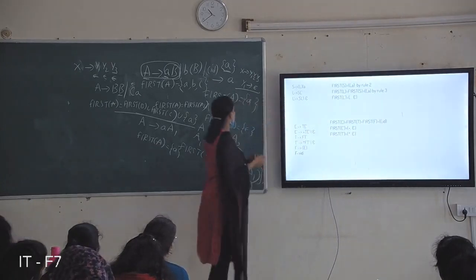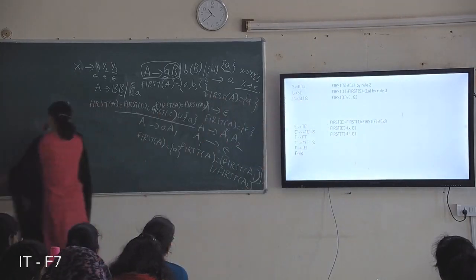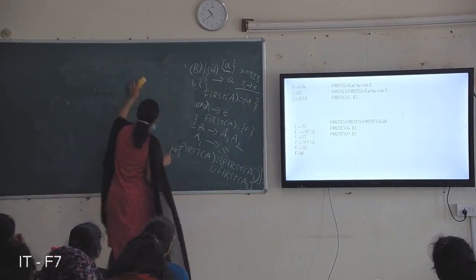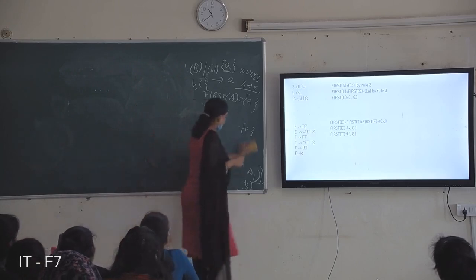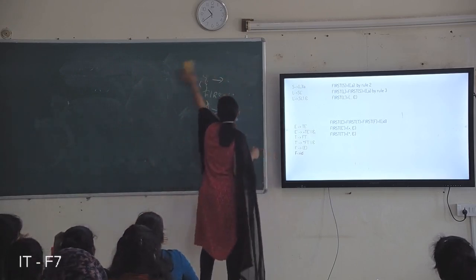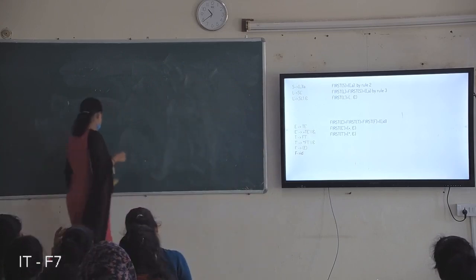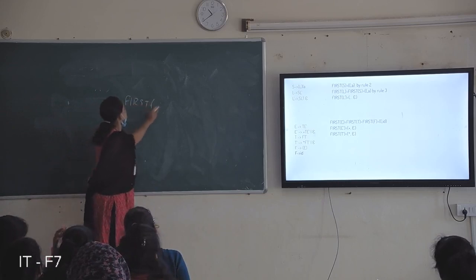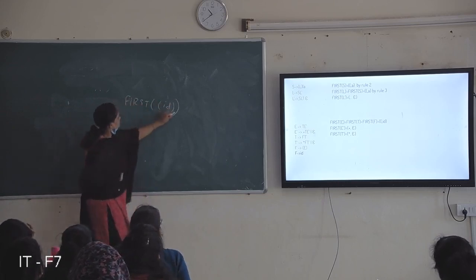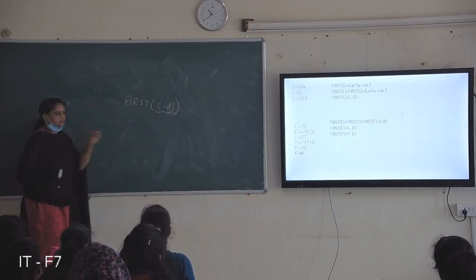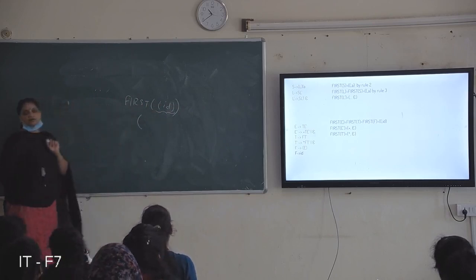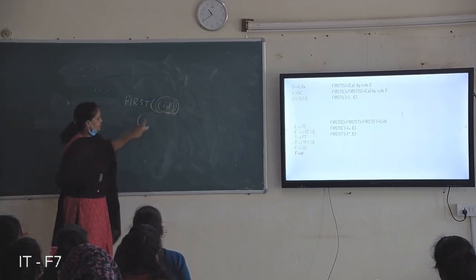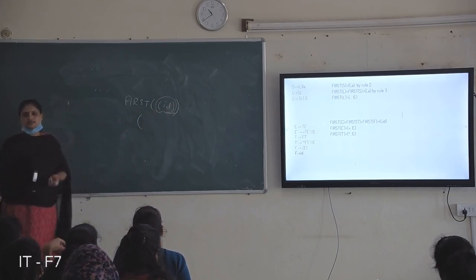Yeah, tell me for this. Try without saying the answer. For all non-terminals, you have to find first. Suppose we write first of open brace ID close brace. What is the first symbol for this input? It starts with the open brace, so you can write that the first of that symbol is open brace.